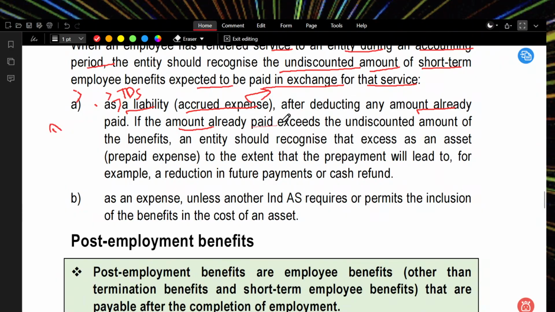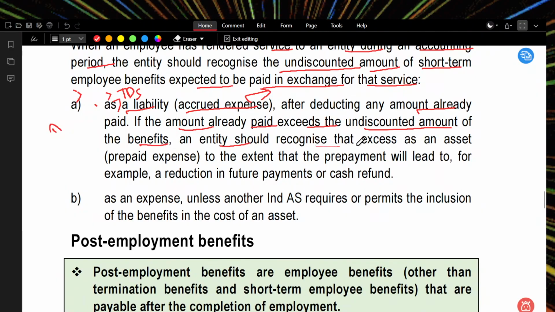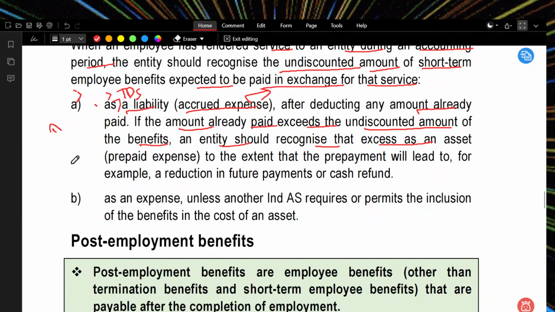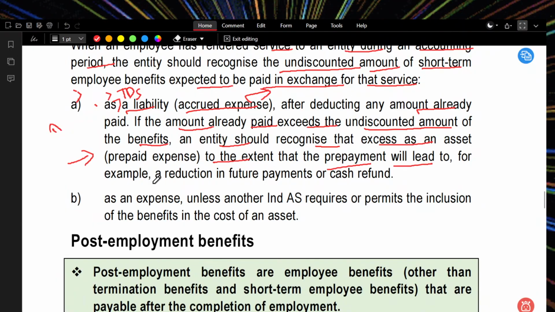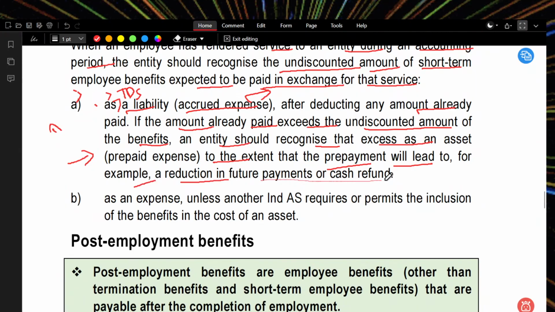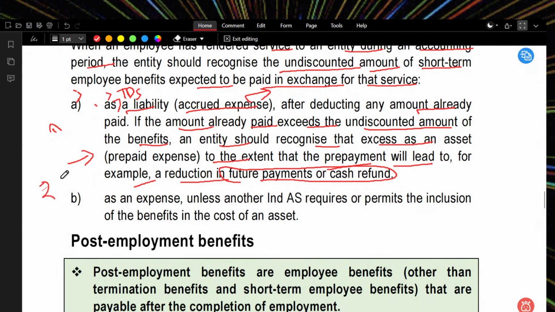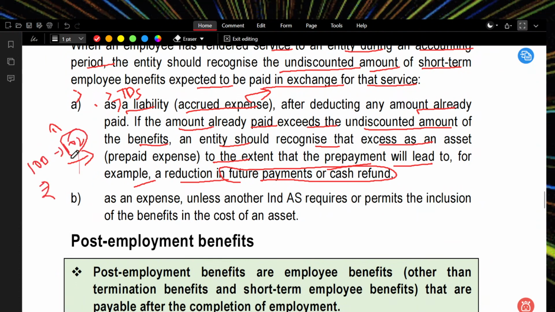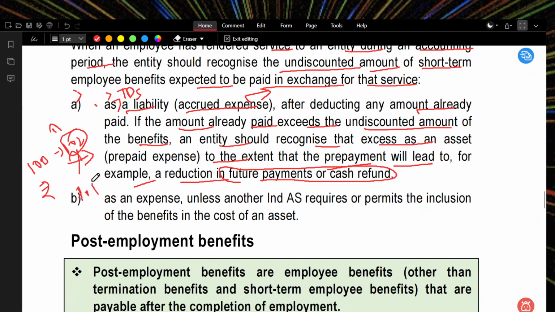If the amount already paid exceeds the undiscounted amount of benefit, the entity should recognize the excess as an asset, prepaid expenses, to the extent that the prepayment will lead to, for example, a reduction in future payment or a cash refund. Sir, sometimes we pay salary. The salary amount is 100, we pay 102 rupees. The 2 rupees is prepaid expenses. We should consider it as prepaid expenses, or as an asset for prepayment that leads to future reduction.